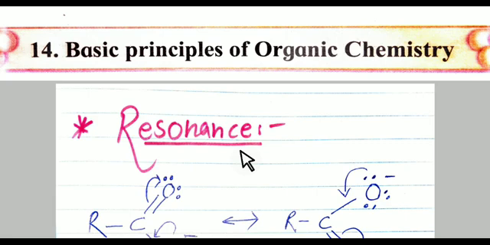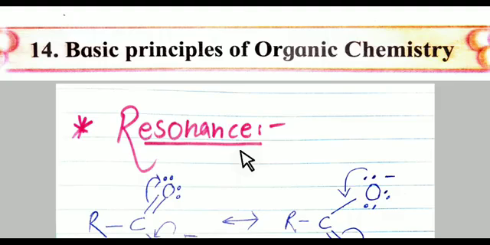So, first I am going to explain you the definition of resonance. The definition of resonance is the phenomena in which a compound exists in a state which is a combination of two or more electronic structures, each of which seems equally capable of describing most of the properties of the compound, but none of them describing all the properties, is called resonance or mesomerism. So, this is the definition of resonance.